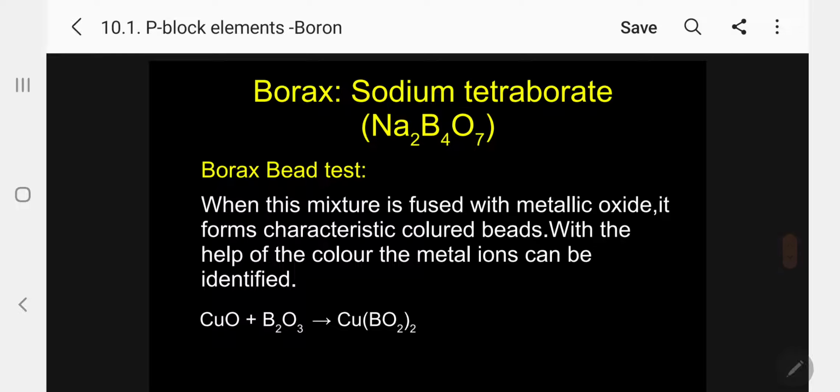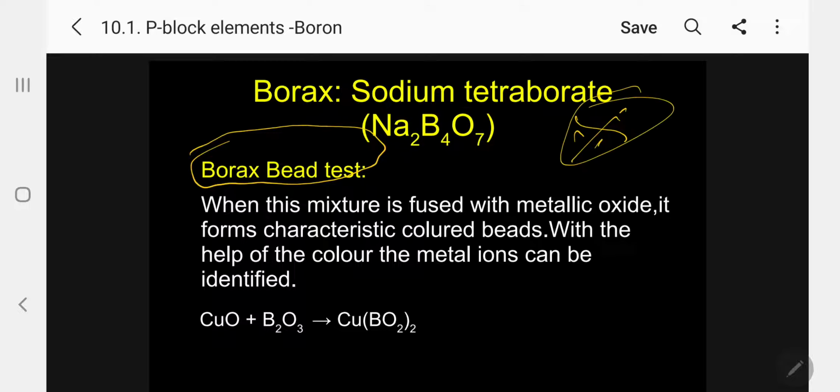Next, for sodium tetraborate, the most important is the borax bead test. This is a very, very important test. Commonly questions will be asked; you can expect questions from this in NEET or IIT. What is this test called? When borax is fused with a metallic oxide, it forms characteristic colored beads. With the help of the color, the metal ion can be identified.